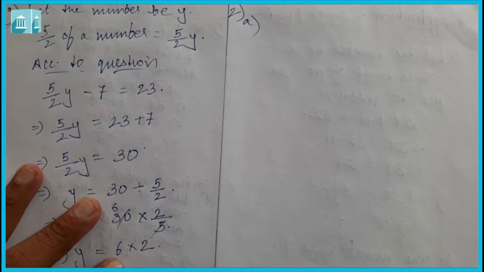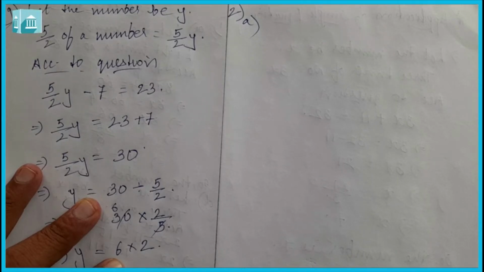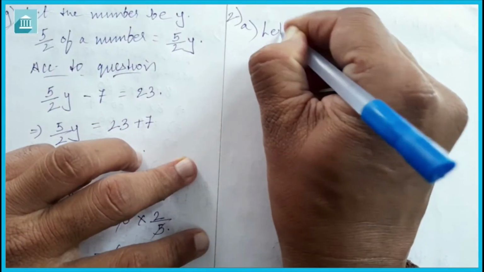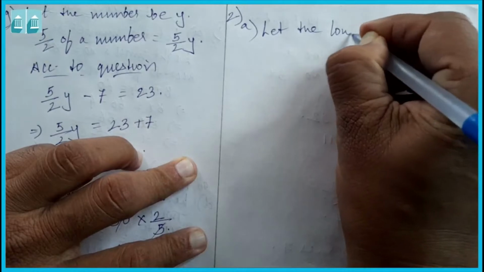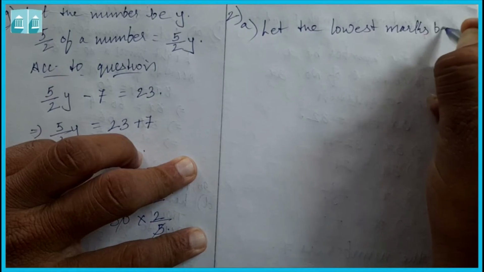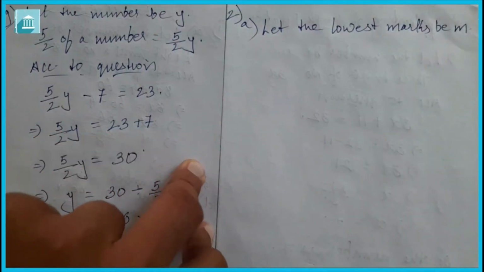It is given the teacher told the class that the highest marks obtained by a student in her class is twice the lowest marks plus 7. Now the highest marks is given, and the lowest score we need to find out. So first we will assume the lowest marks. Let the lowest marks be m.